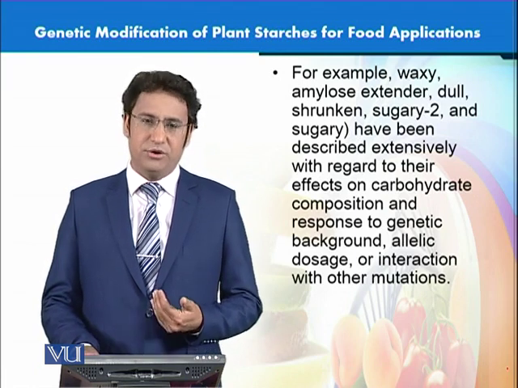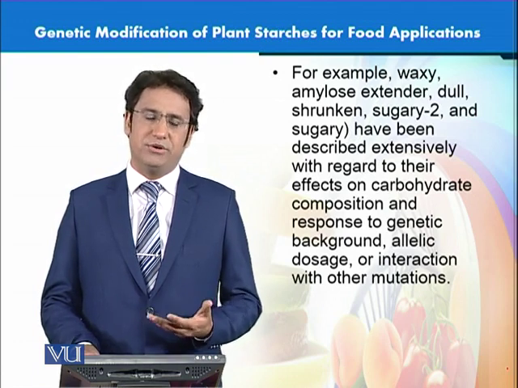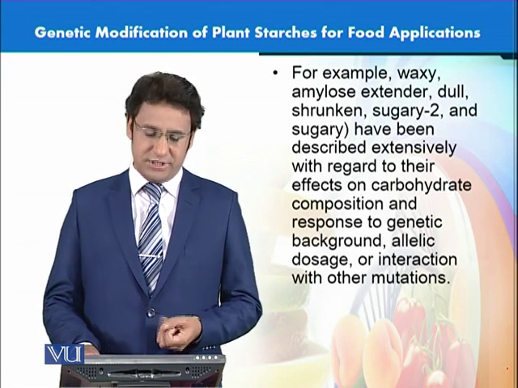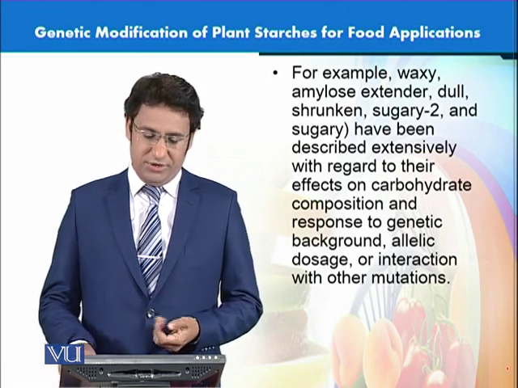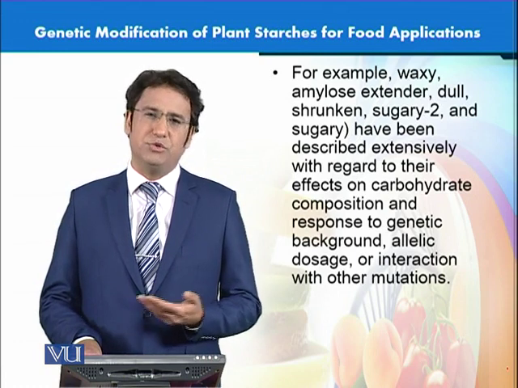Now we can relate these different phenotypic expressions to certain genetic changes, or to changes in enzymes or different isomers of enzymes which are responsible. We can also relate this with the allelic dosage or interaction with other mutations as well.